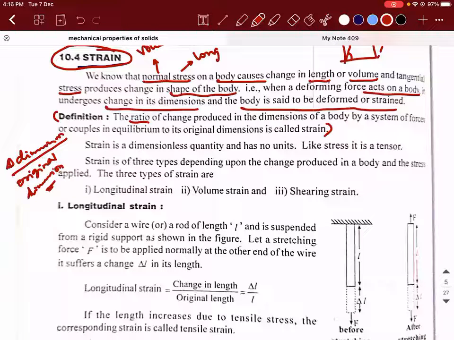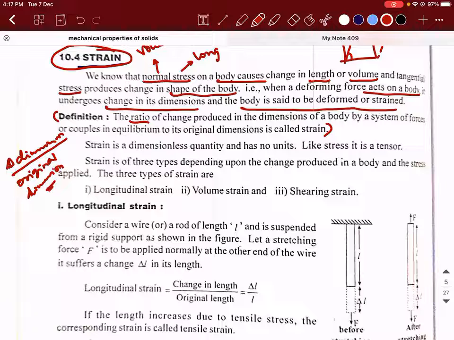Are you able to understand what I'm trying to say? It is the change in a parameter with respect to the original parameter. Here the parameter is a dimension, which can be length or volume. Change in a dimension divided by the original dimension is called strain.